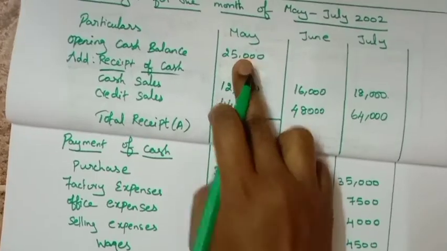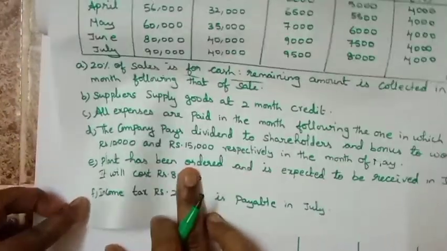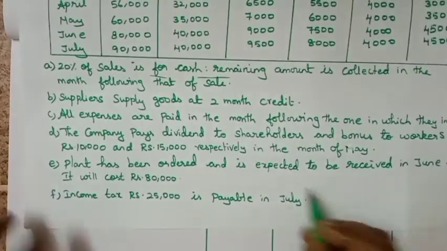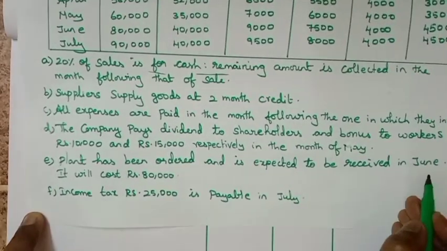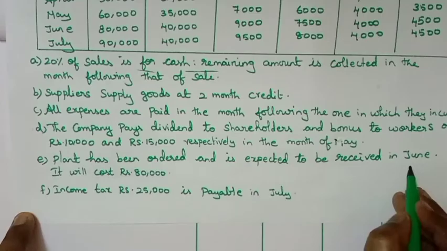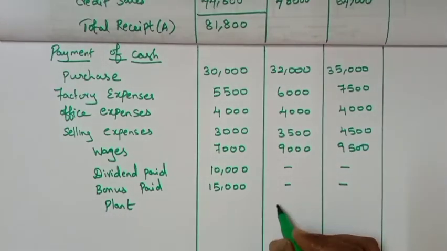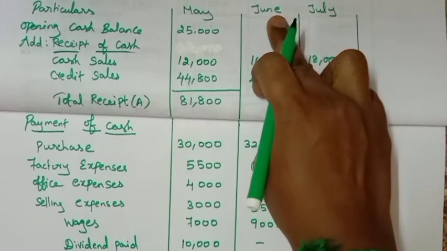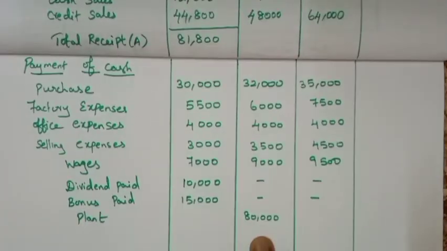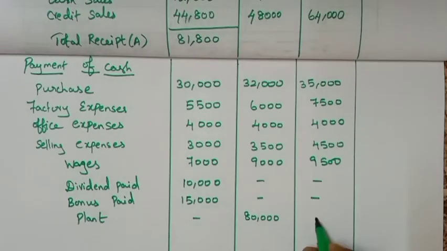Next adjustment: a plant has been ordered and is expected to be received in June. It will cost 80,000. You directly write 80,000 in the month of June. May and July are dash.